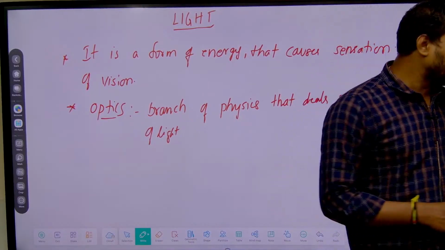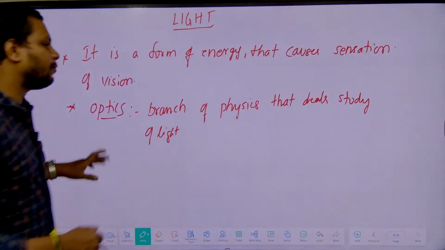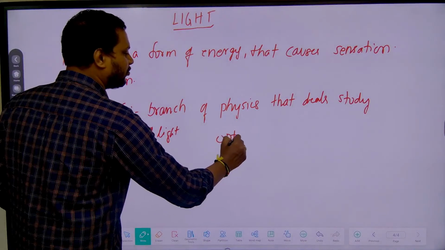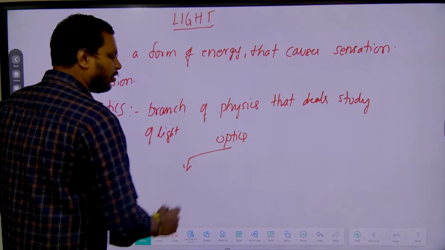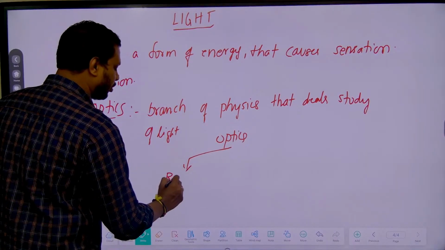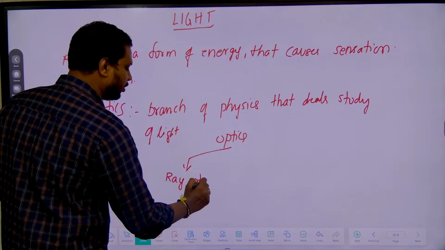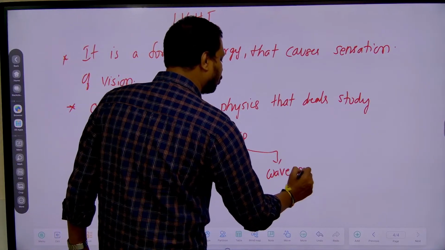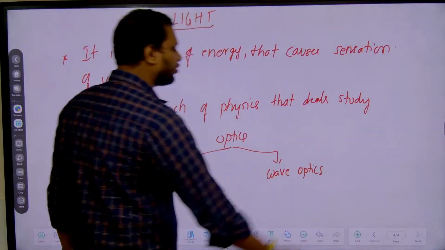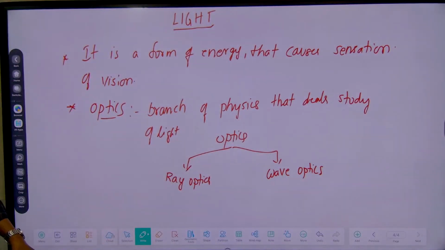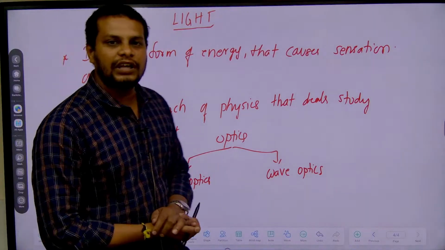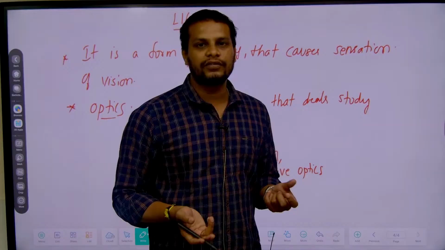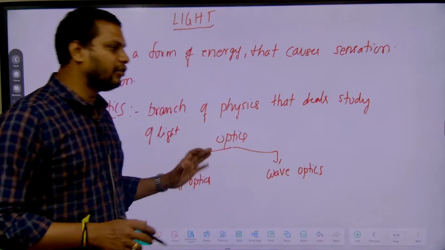Got it? Now see, optics is generally classified into two types. First one is ray optics, and the next one is wave optics. Ray optics deals with the formation of images formed by the lenses and optical instruments.